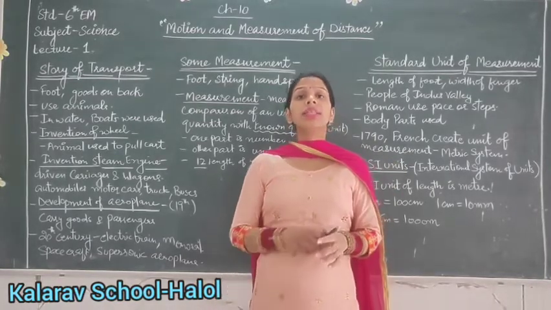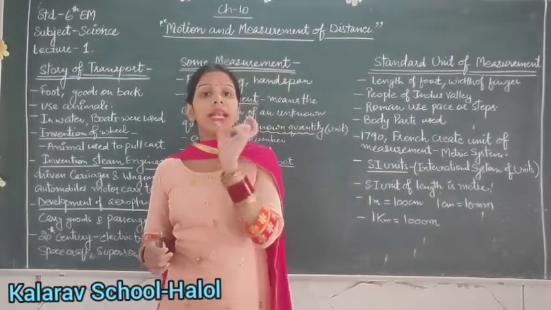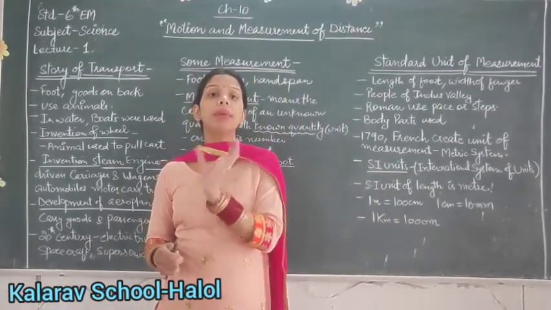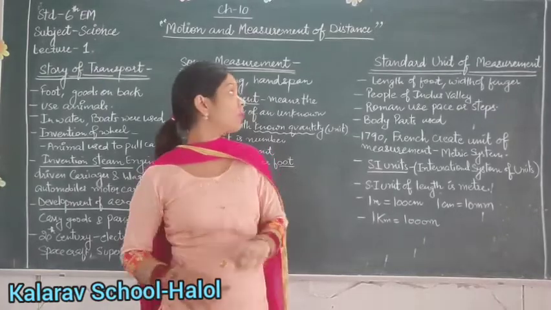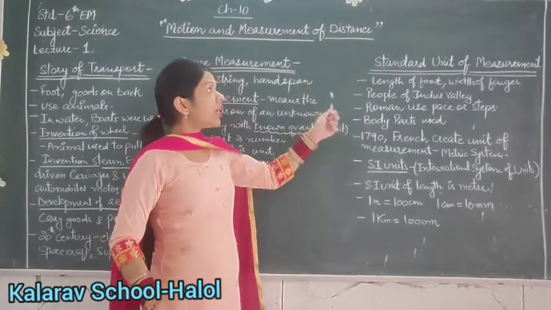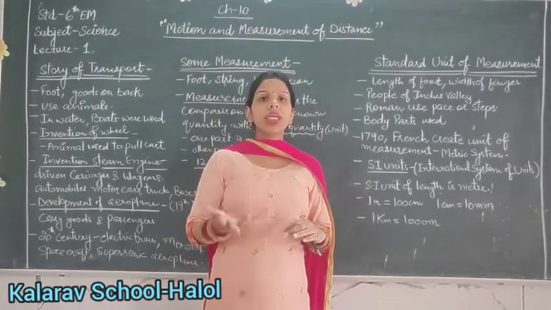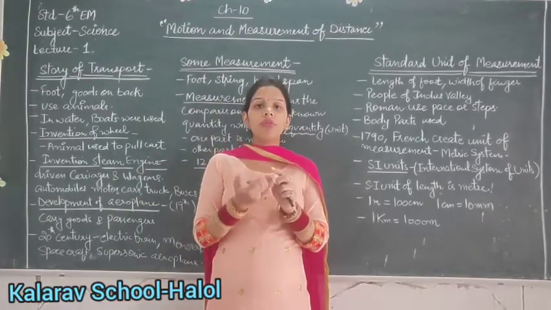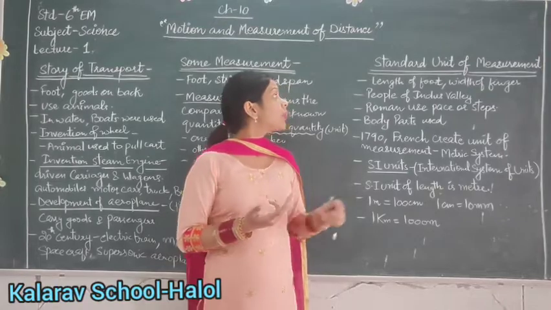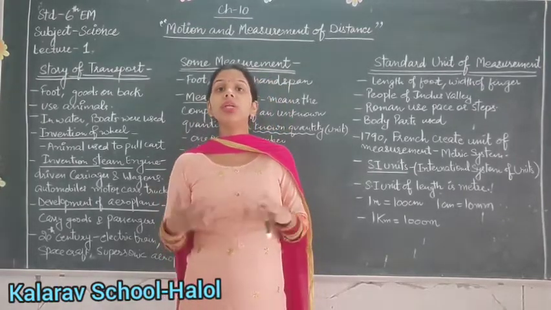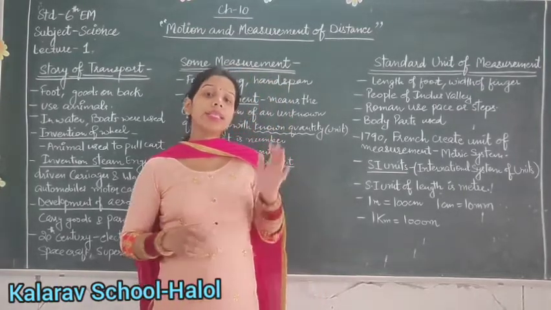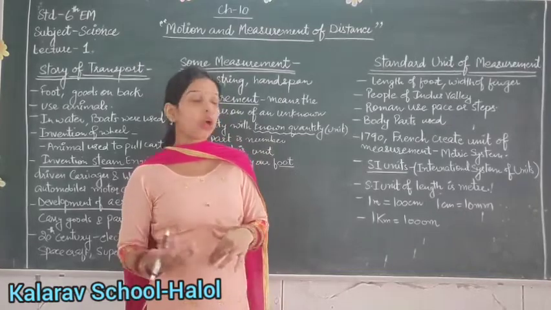So here there is a need of some standard unit to know the measurement of length. So next is standard unit of measurement. In ancient times, the length of the foot, the width of your finger or some other body parts were used to know the exact measurement of certain objects.